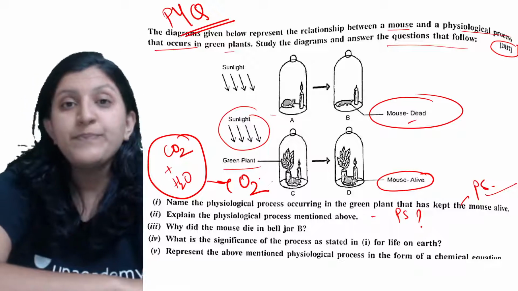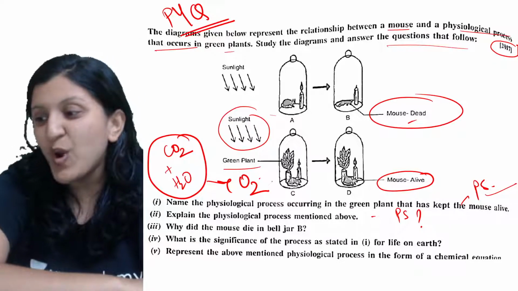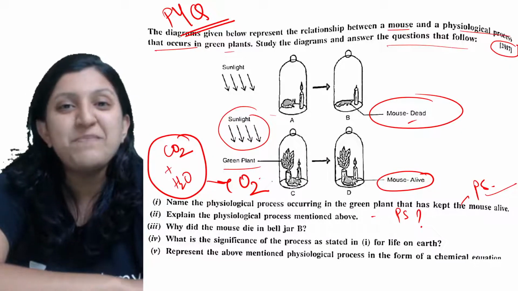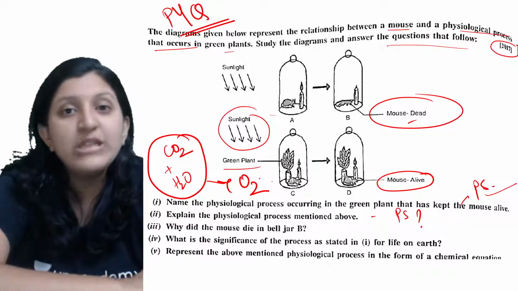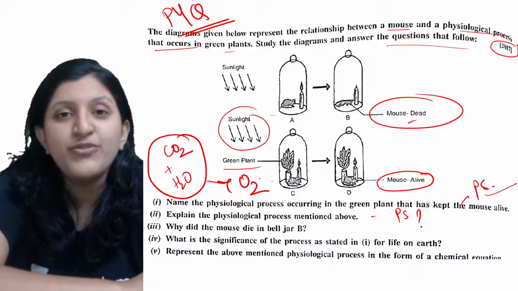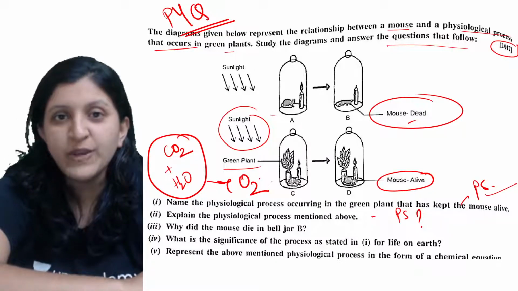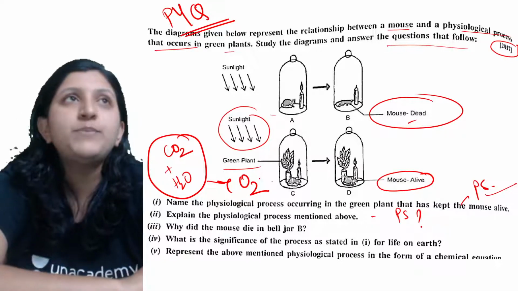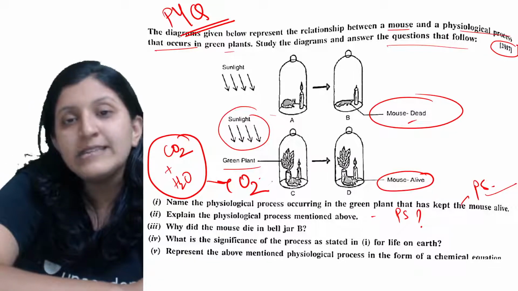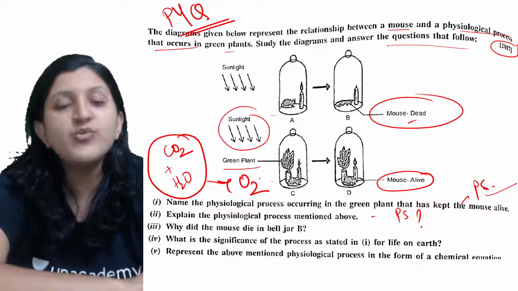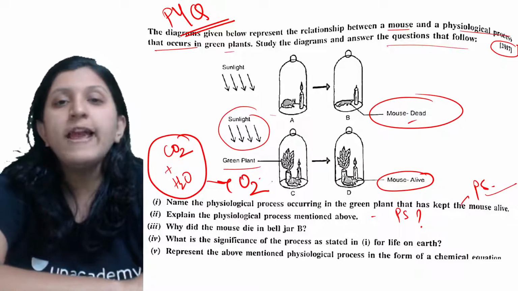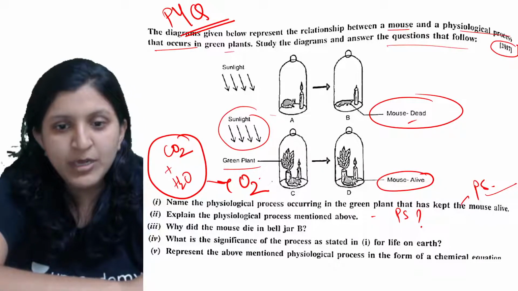Okay, so what is the significance of the process as stated in 1, that is for life on earth? The photosynthesis process is basically a primary producer, like plants, we say primary producer. So without this there wouldn't be any food for any living organisms. Okay, so we all are depending on the plant itself in one way or the other for food. So that way we are in requirement of these primary producers.